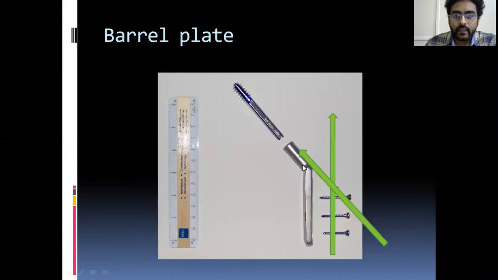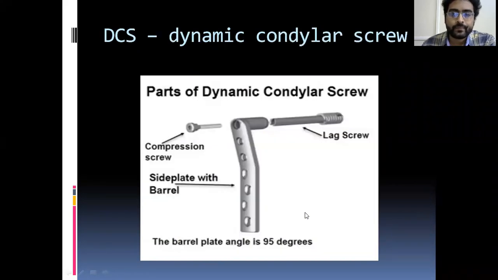See, the angle of the barrel to the plate most commonly used is 135 degrees. The angle between these two arrows is 135 degrees. And the next one is the dynamic condylar screw. This is more commonly used in supracondylar fractures of the femur. The plate and barrel angle here is 95 degrees. Remember, this is 95 degrees.